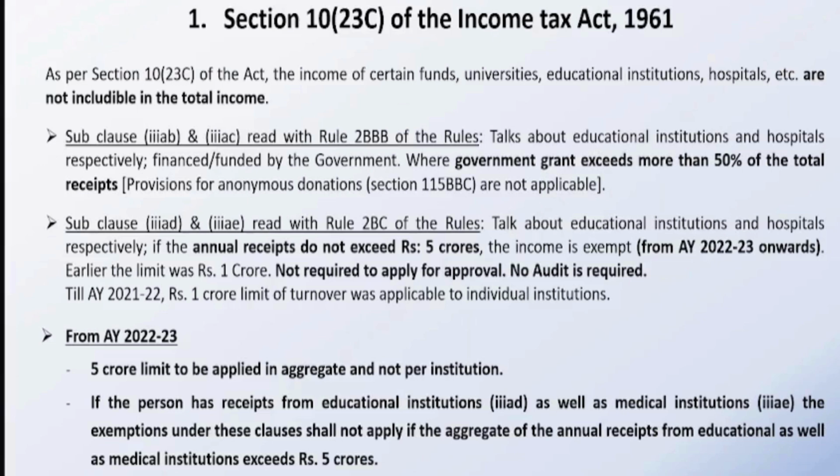Under 6 and 6A, you are supposed to apply to the income tax department as we do in the case of 12A. You have to get the registration done. And then 80G, as a matter of fact, is optional. If you feel you have to go for 80G also, then you have to go for the approval of 80G also. So that is how the entire thing works as far as 10(23C) is concerned.